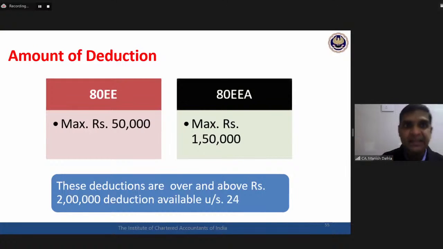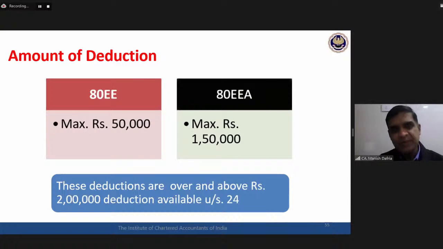Now here the deduction in 80EE is over and above that 2 lakhs. For example, your total housing loan interest is 2,50,000. 2 lakhs I can claim in section 24, and 50,000 I can claim in 80EE, provided I comply with the conditions of 80EE or 80EEA. What these conditions are we will see later on. But the same interest, the same amount, I cannot claim at both places.